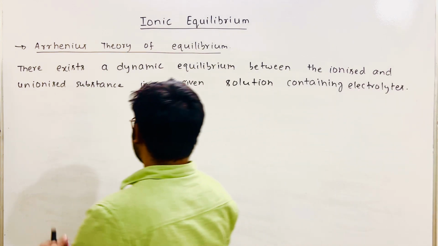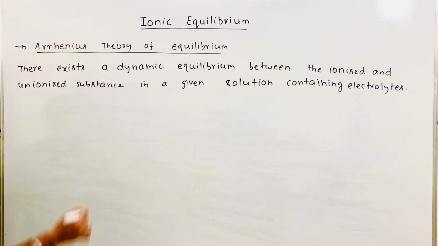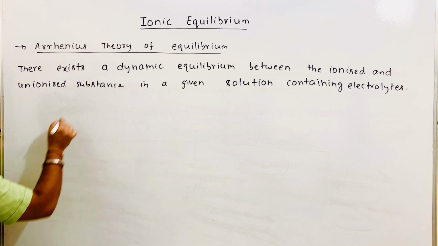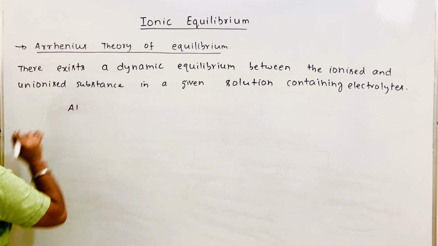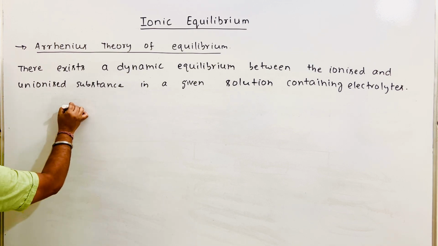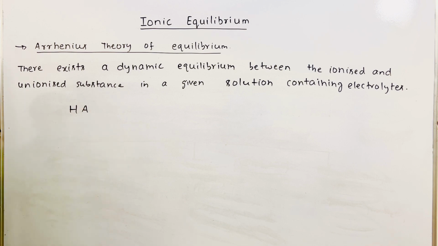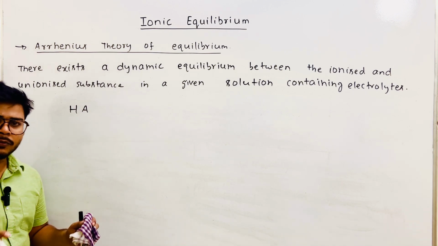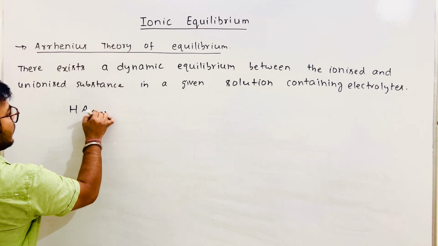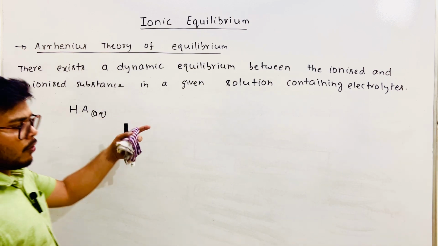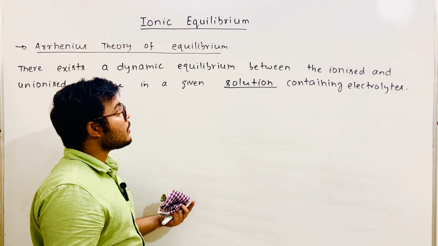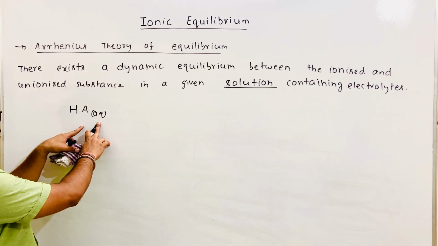Okay, what does it mean? Let's say I have something AB, or I'm taking some HA. I have taken an acid only for your reference, any acid. I have added water because obviously we are talking about a solution, and for a solution we need a solvent. We're talking about water as a solvent.